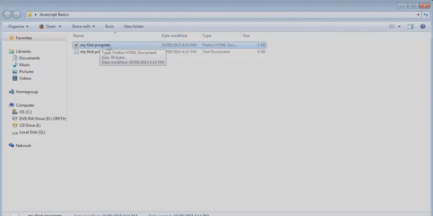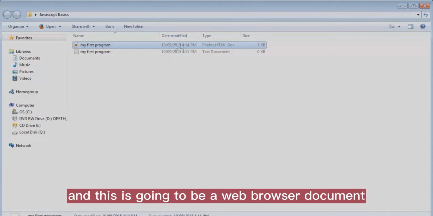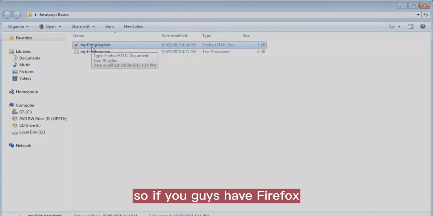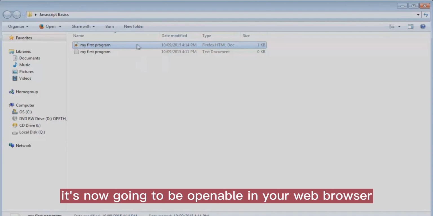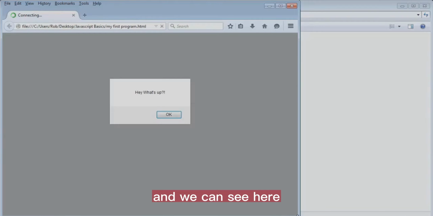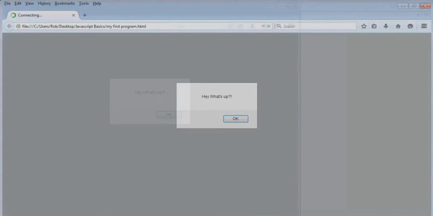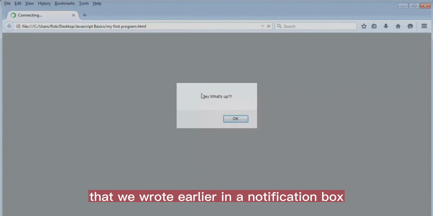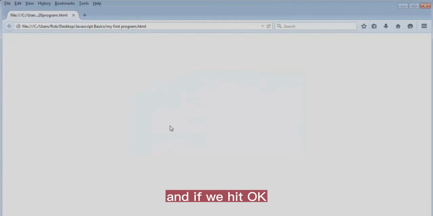a new document here, and this is going to be a web browser document. So if you guys have Firefox, Google Chrome, or whatever it is you're using, it's now going to be openable in your web browser. So let's double click this and open it up here, and we can see here that our message is now displaying that we wrote earlier in a notification box. And if we hit OK, the program is now done.